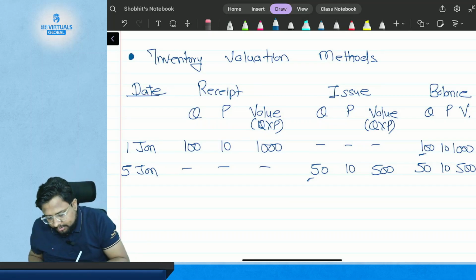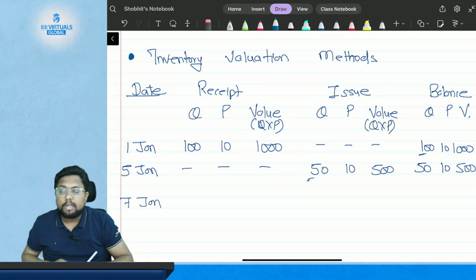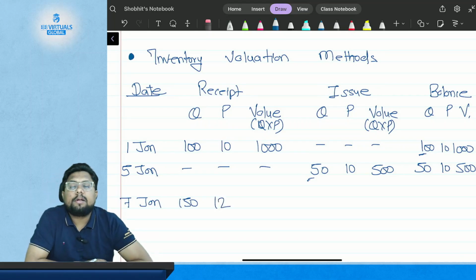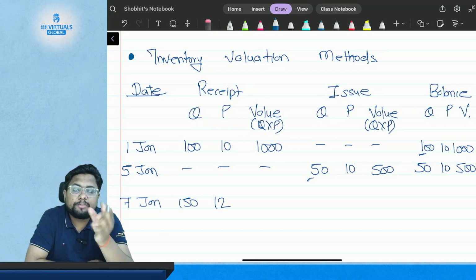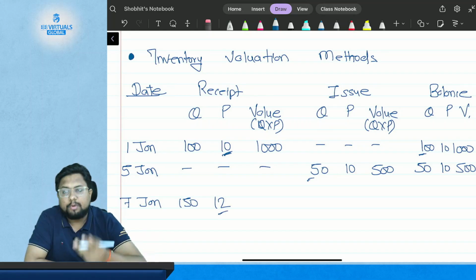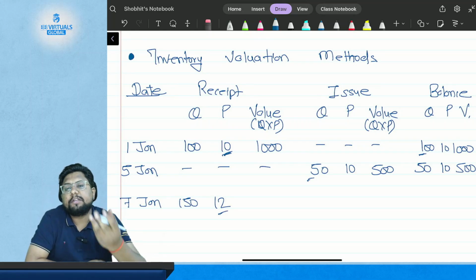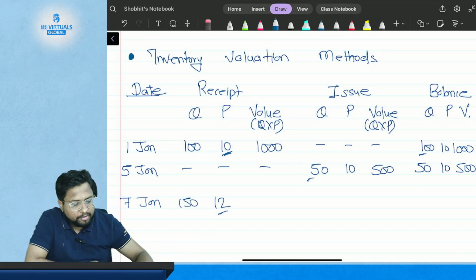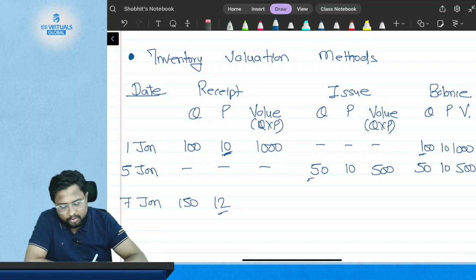Now on 7th of January you have again purchased the material, which is 150 kgs at the rate of $12 per kg. Earlier when you purchased the material, it was $10 per kg, but now on the 7th of January, it has increased to $12 per kg. So what is the value here? Please use your calculator. 150 multiplied by 12. The value of the purchase is $1,800.